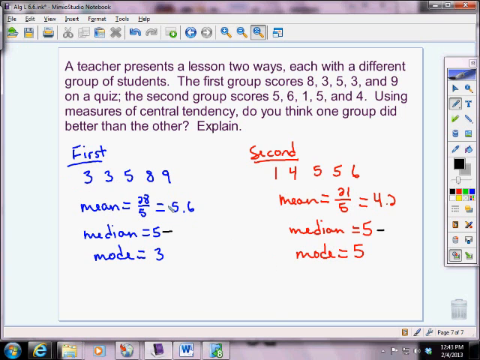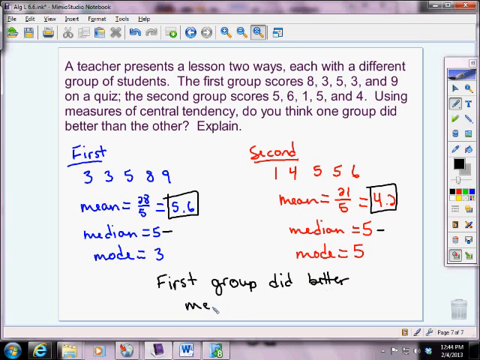Let's look at the mean. The mean in this case is a 5.6. In the second group, it's a 4.2. The mean represents the average. So the average scores in the first group are about 5.6. The average scores in the second group are about 4.2. Although they're fairly close, using our measures of central tendency, I think that the first group did better. And why do I think the first group did better? Because their mean, or their average, is higher.